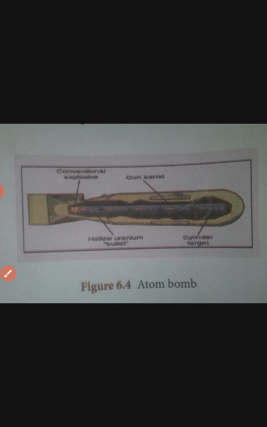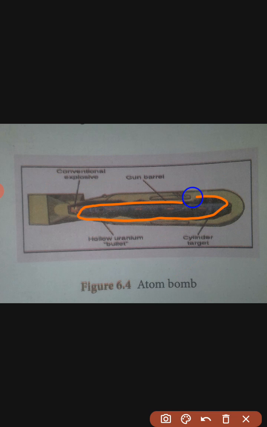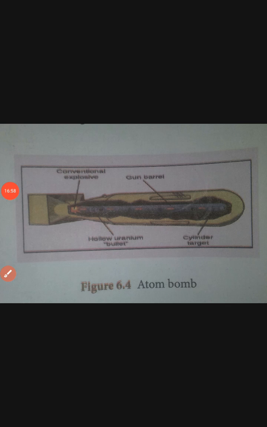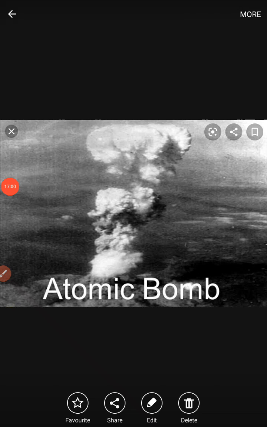The structure of the atom bomb has a cylindrical target as well as a hollow uranium bullet. During the explosion, a tremendous amount of energy is produced from the atom bomb. A region of very high temperature and pressure is formed in a fraction of a second.